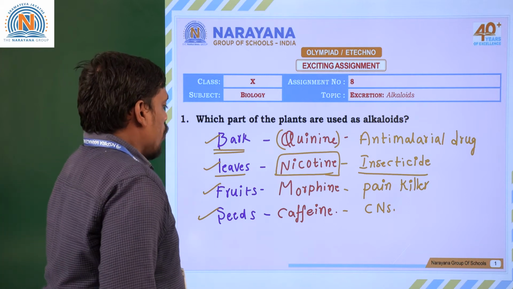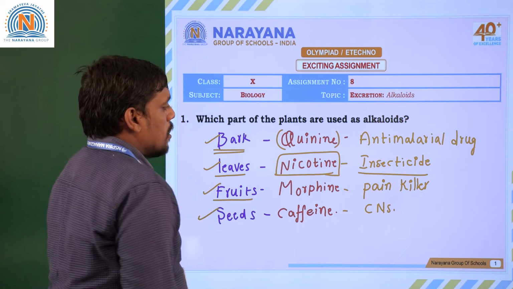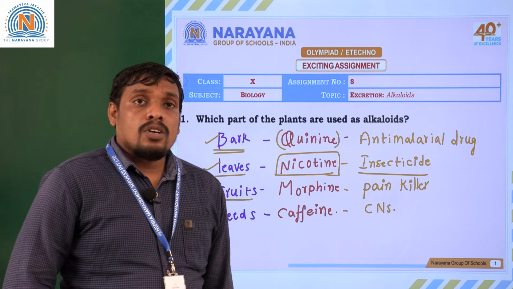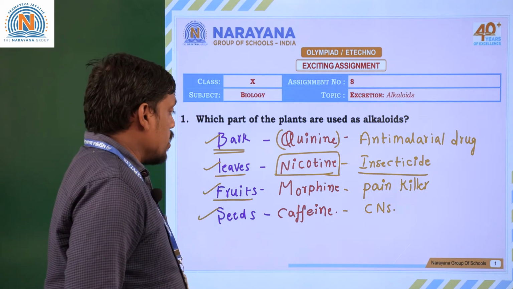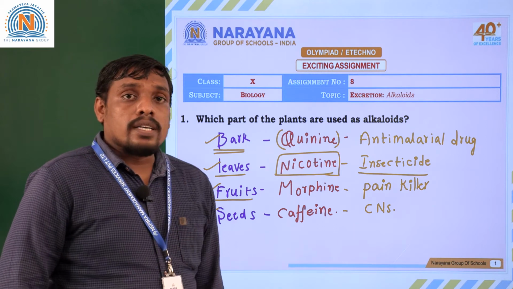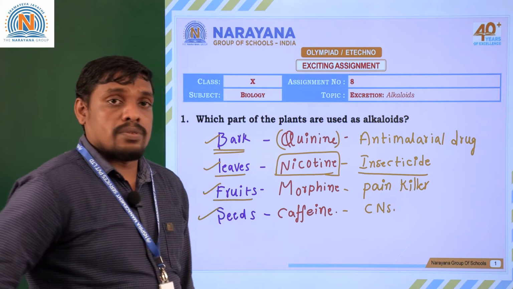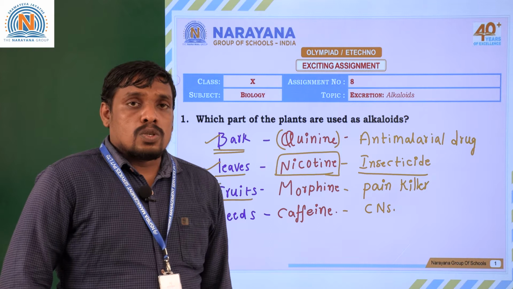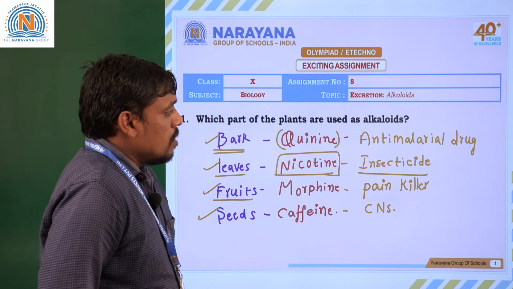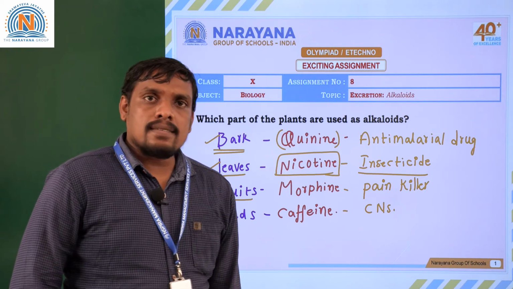Fruits of a particular plant give morphine. You know that morphine is one of the alkaloids extracted from the fruits. Morphine is generally used in the preparation of painkillers.